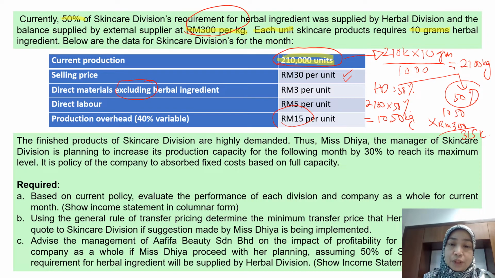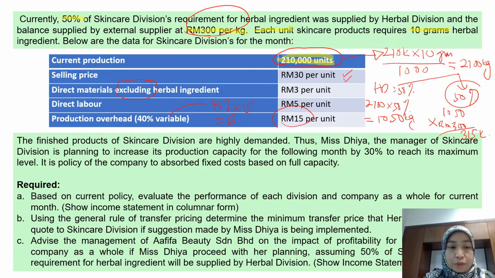So 40% variable means 40% you multiply by 15 ringgit. So you will get how much? You will get 15 multiplied by 40%, 6 ringgit variable. So the balance, okay, the balance means 9 ringgit is fixed production overhead.